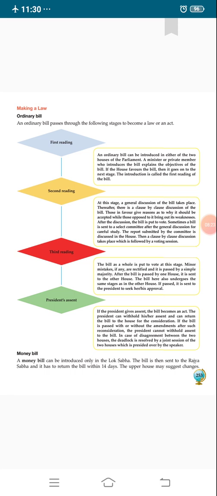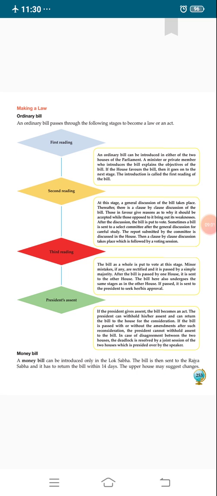Those in favor give reasons why it should be accepted, while those opposed to it bring out its weaknesses. Those members who favor the ordinary bill give their reason why it is important, and some members can also oppose it, and they give the reason why they are opposing and what the mistake of the bill is. After the discussion in detail, the bill is put to vote.